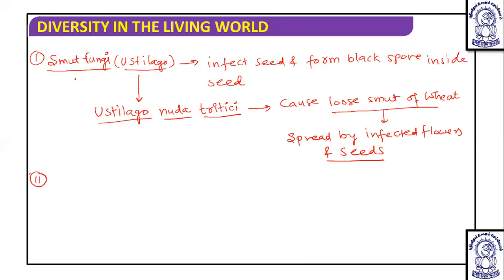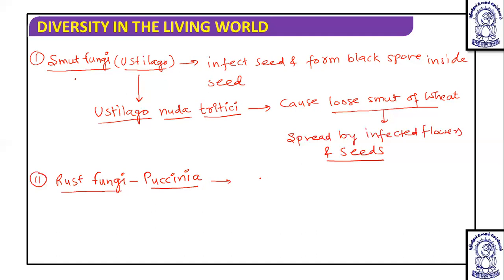The second example, one of the known examples of Basidiomycetes, is the rust fungus, Puccinia. When we talk about the life cycle of the rust fungus Puccinia, it is a heteroecious fungus.